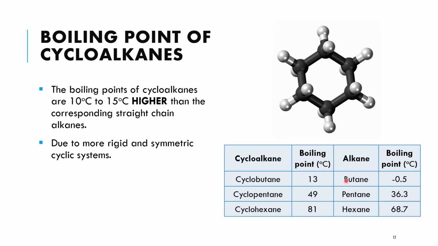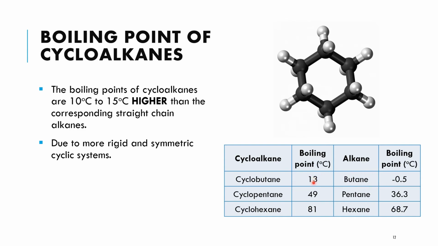So di sini kalau awak tengok, kalau kita compare di antara butane dengan cyclobutane. So both of these molecules have 4 carbon atoms. Okay, butane has negative 0.5 degrees Celsius and cyclobutane has 13 degrees Celsius. So definitely and obviously kita boleh nampak bahawa butane ini has a lower boiling point than cyclobutane.